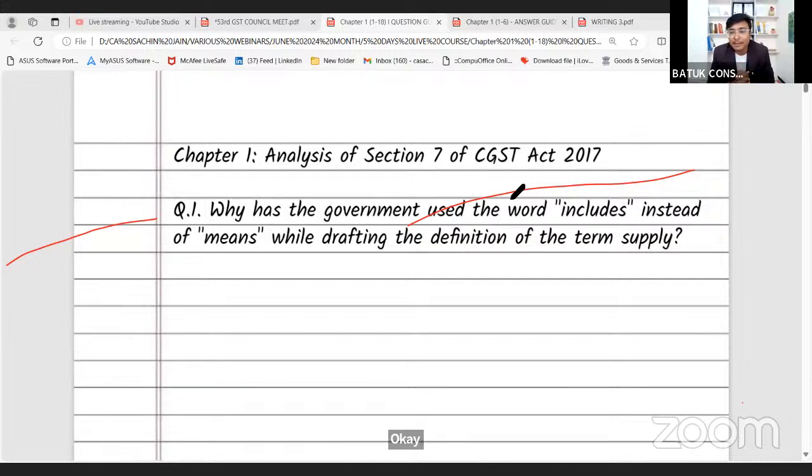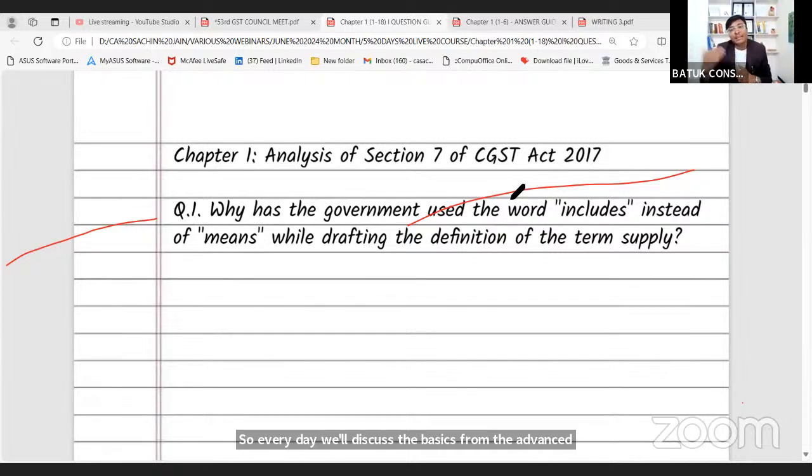So every day we'll discuss the basics up to the advanced level. Just like today we'll cover the taxable event, tomorrow we'll cover the time of supply, next day we have value of supply, next day input tax credit, and next day place of supply. So these are the 5 pillars of GST, and we'll discuss these 5 pillars in the next 5 days. Okay.